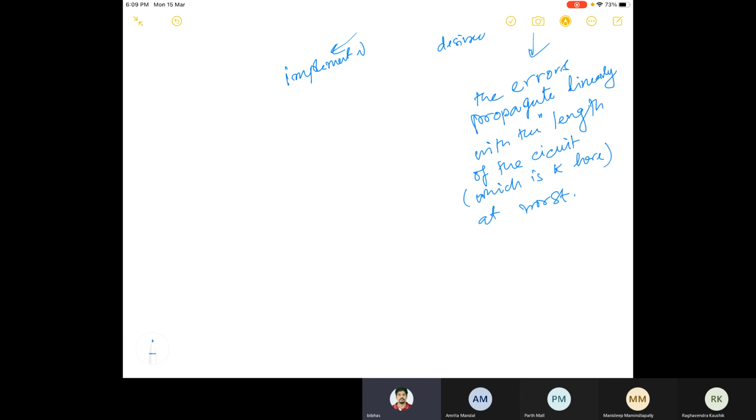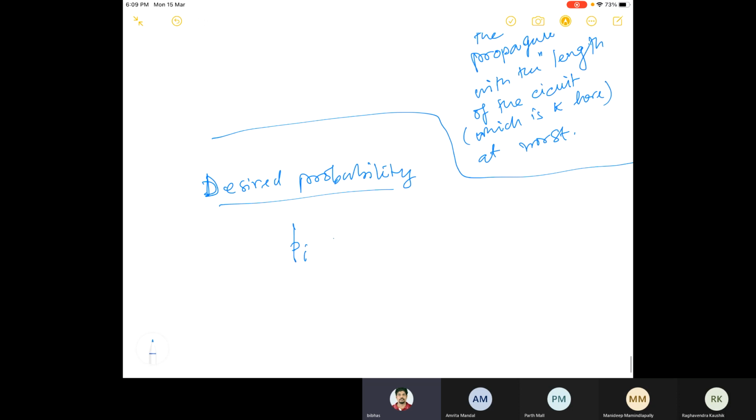But the question I asked here is, you have an imperfect state in the output of the circuit. Now you are performing some measurement. If you perform some measurement, there will also be an error, because the desired state is not produced at the destination. So the desired probability, let's say, is pi. Let's say my psi k was the output, as I said in the program, and then you are measuring it in the computational basis.